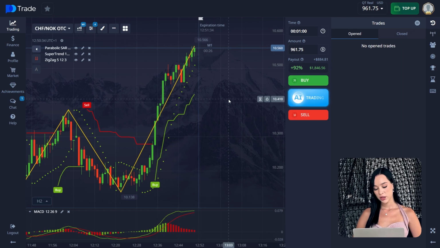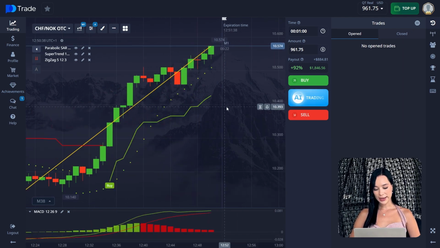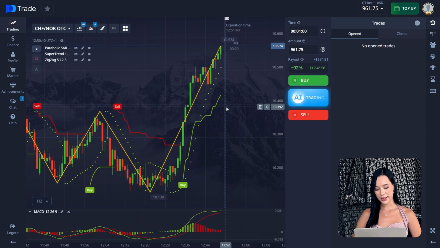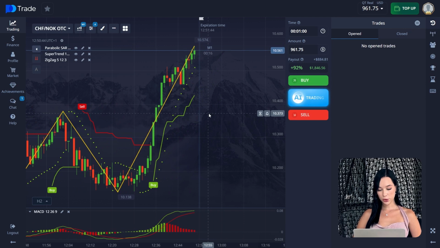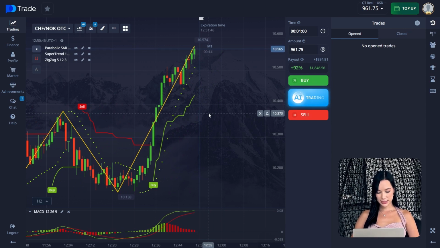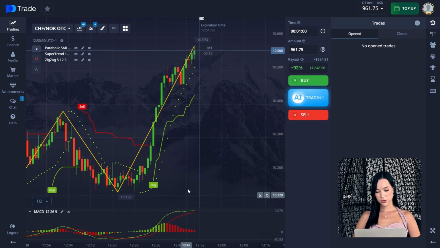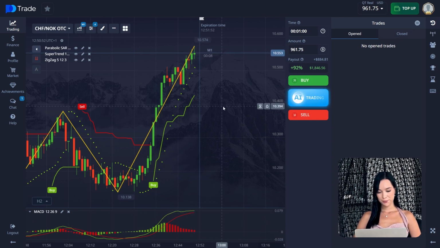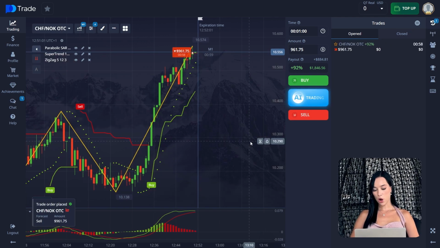Here's a pretty strong upward trend for a long time, as you can see. And the sellers were already trying to reverse this price, but they couldn't yet. But here we can see that it actually could be the reversal, and now I will explain why. We just wait a little bit for a good entry point, and we open a sell trade here for 1 minute for almost $1,000.